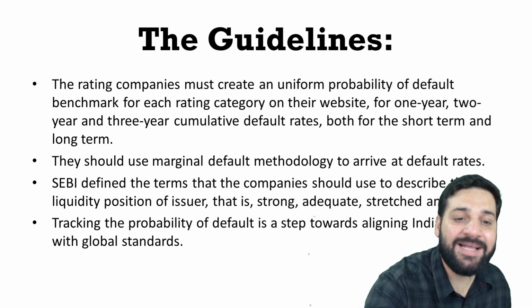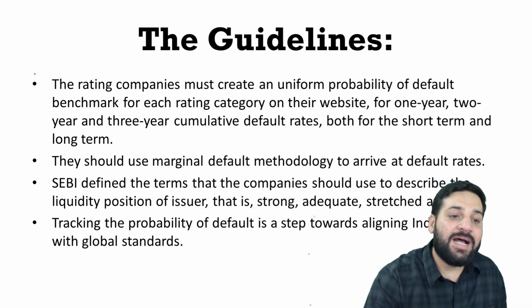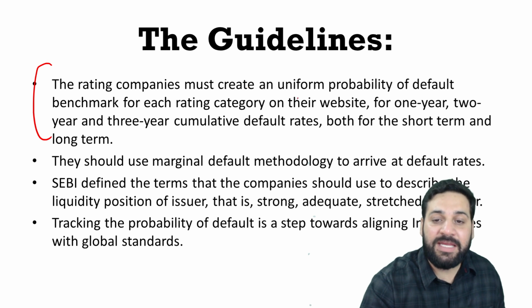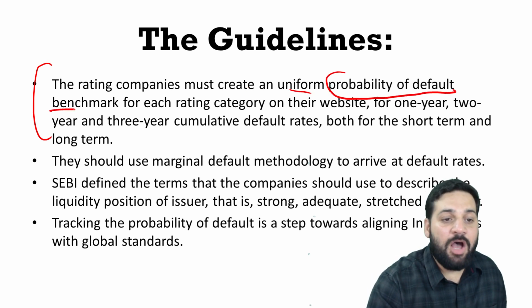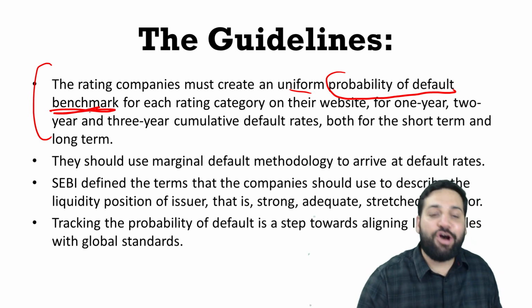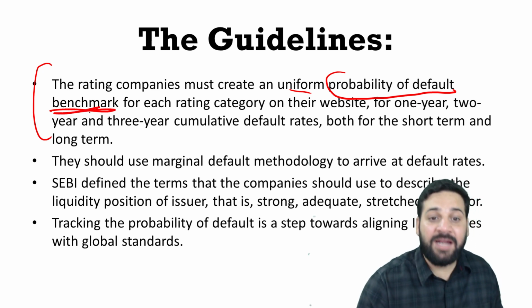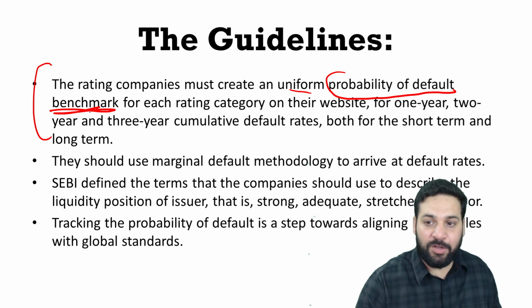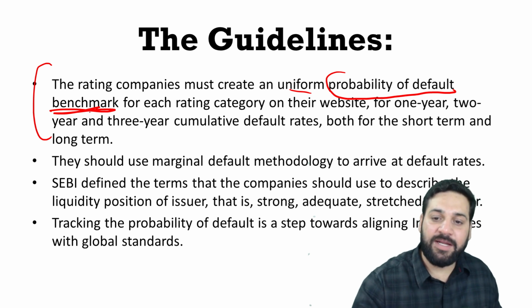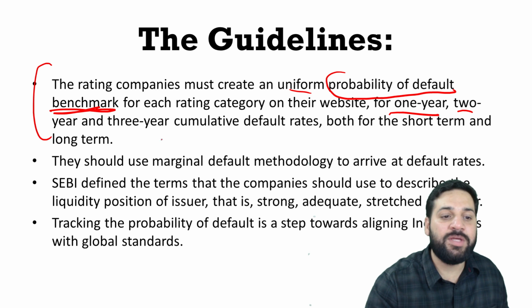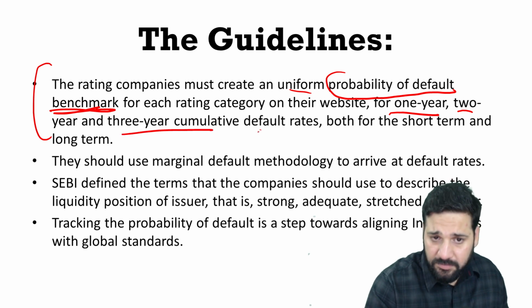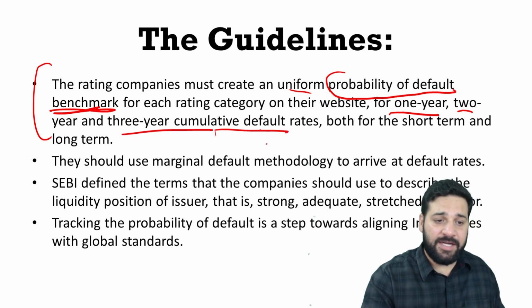So what are the guidelines? The new guidelines say the rating company should create a uniform probability of default benchmark. They need to categorize it on their website on the basis of 1 year, 2 year, 3 year cumulative default rates, right?